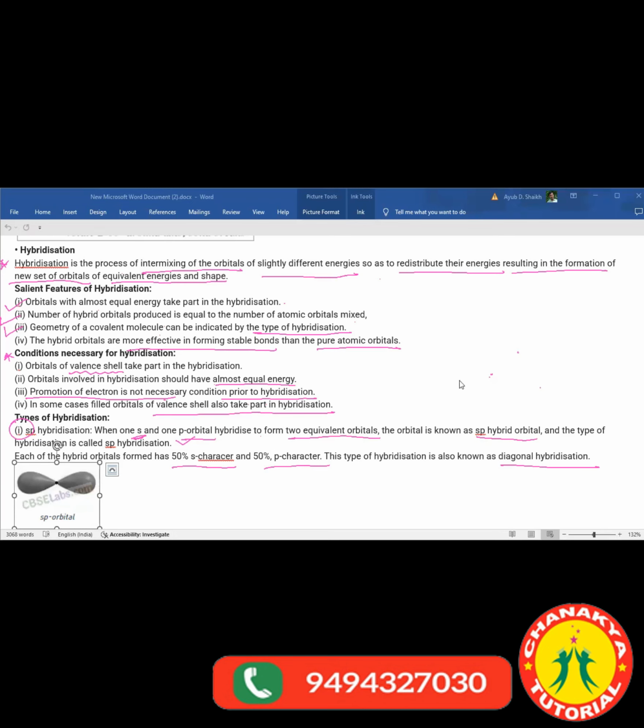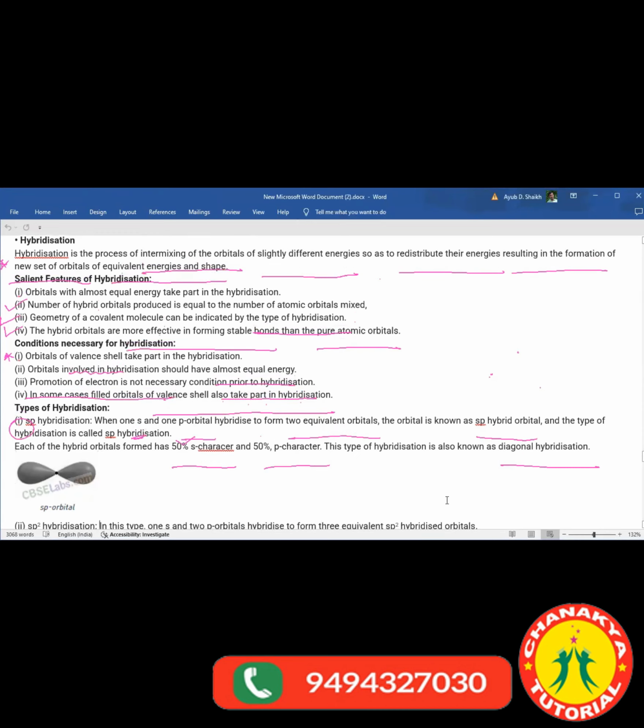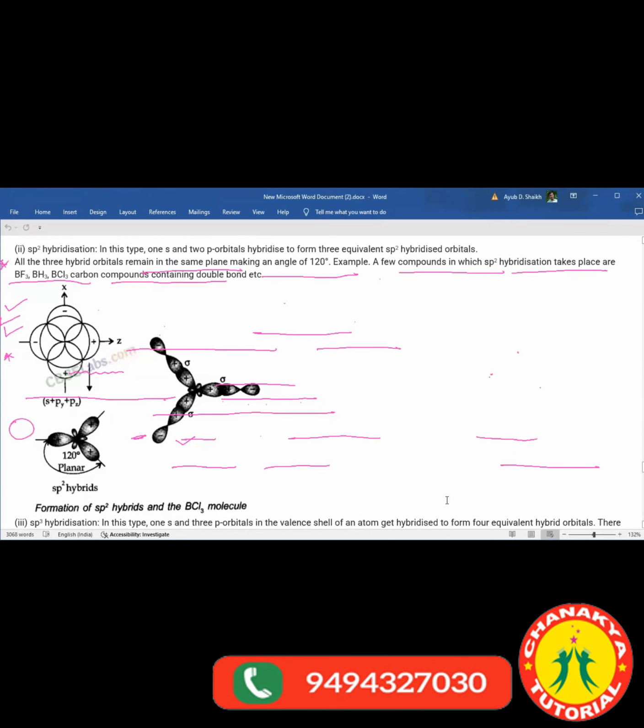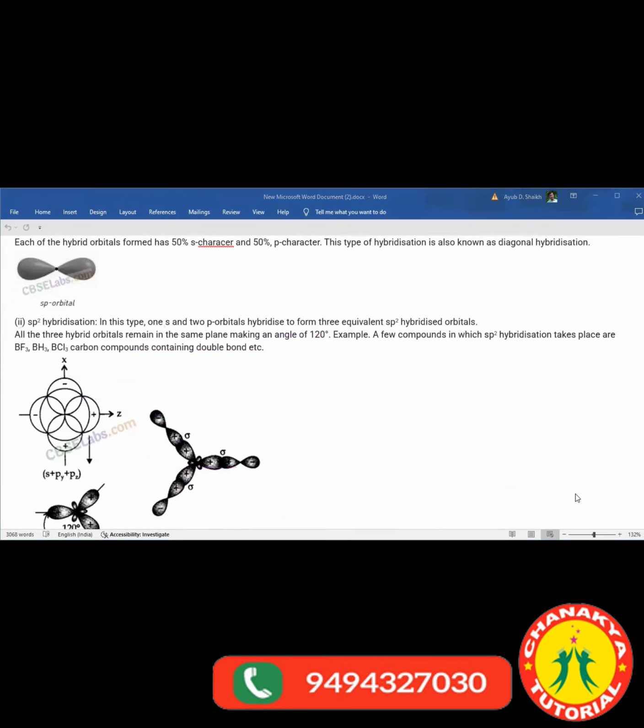The first type of hybridization is sp hybridization. In that, one s orbital and one p orbital are hybridized with each other, which consists of 50% s character and 50% p character. Such a hybridization is called sp hybridization, and it is also known as diagonal hybridization. This is the sp orbital. Clear?